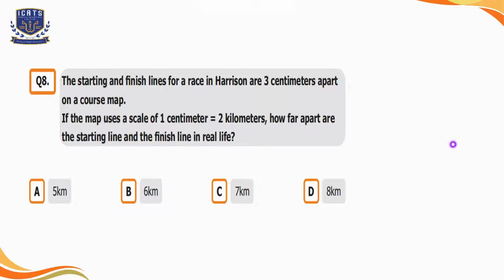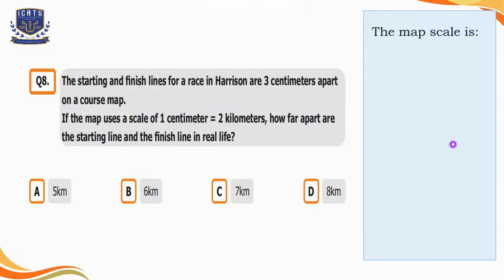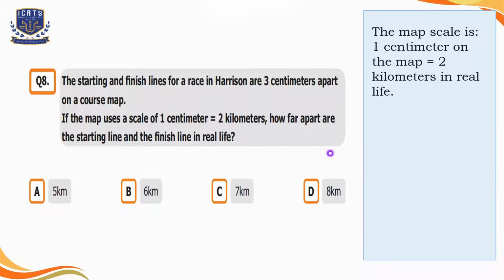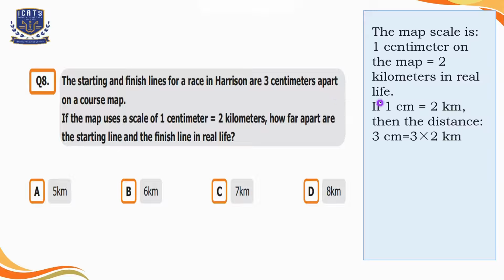So here, the map scale is 1 centimeter on the map is equal to 2 kilometers in real life. So as 1 centimeter is equal to 2 kilometers and our distance is 3 centimeters, now we will convert 1 centimeter into 2 kilometers. So that will be 3 multiplied by 2 kilometers, which is equal to 6 kilometers. So we will select option B here.